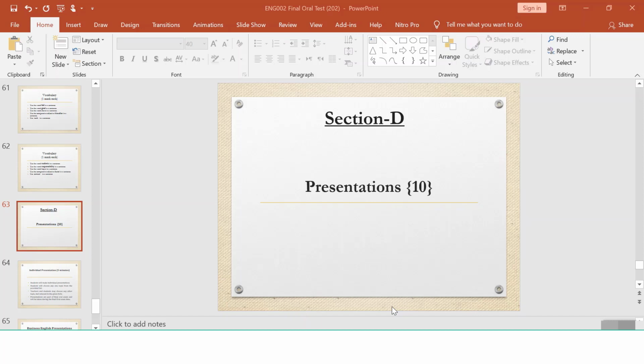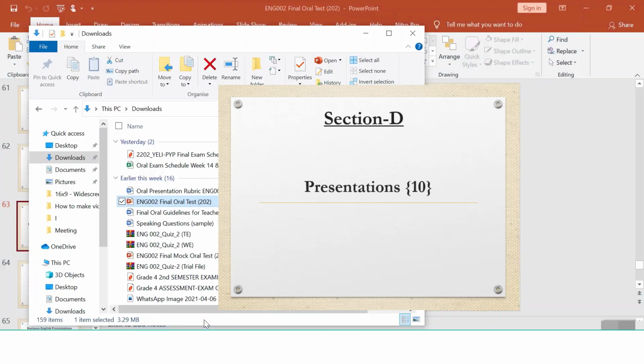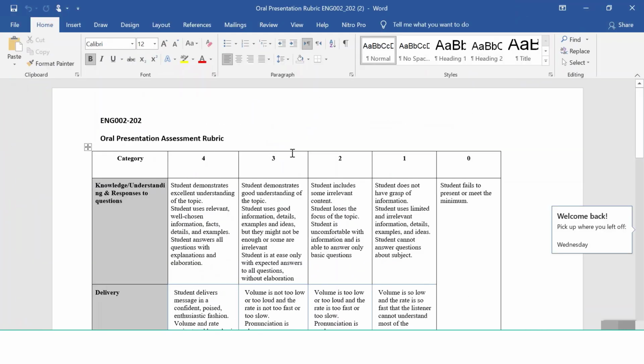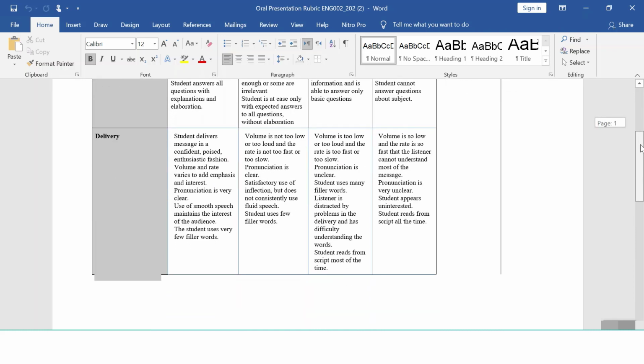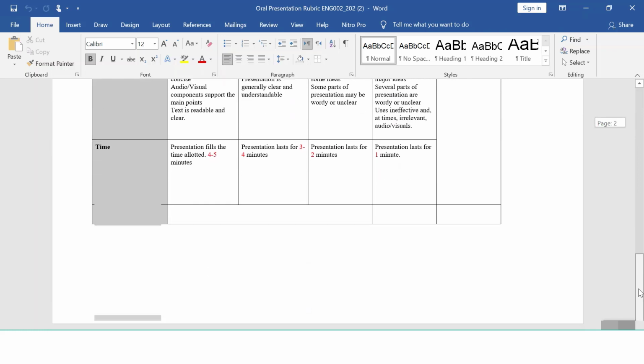But here I just want to tell you one more thing: these presentations should not be voiceover. The students should sit and talk about the topic. It should not be voiceover. I have already sent you a rubric. However, I want to show you the rubric again. Yeah, this is the oral presentation assessment rubric. So you can see here, this time a student failed to present or meet the minimum. This time we have updated this and included one category, that is 0. You have to assess students on the basis of this rubric.